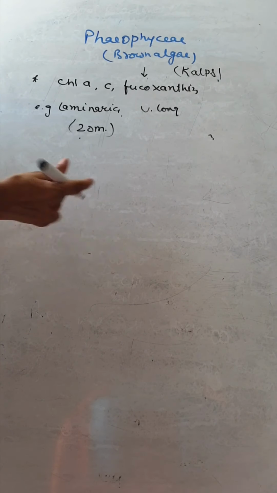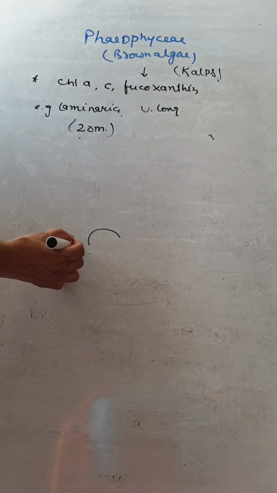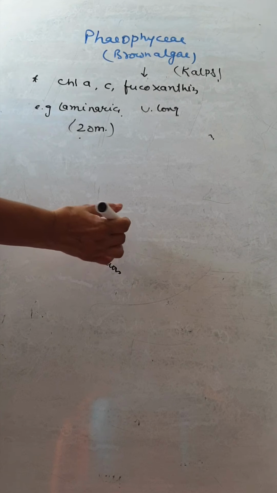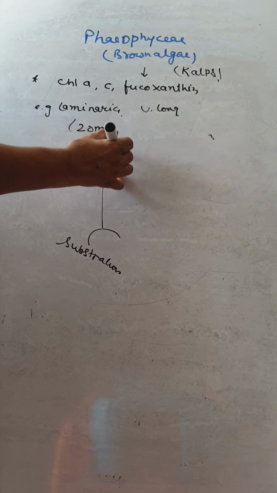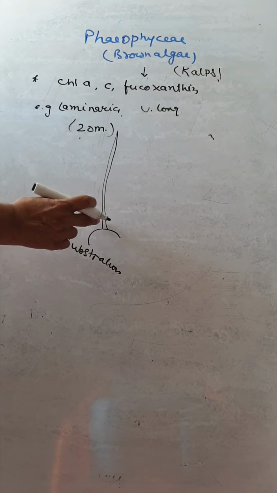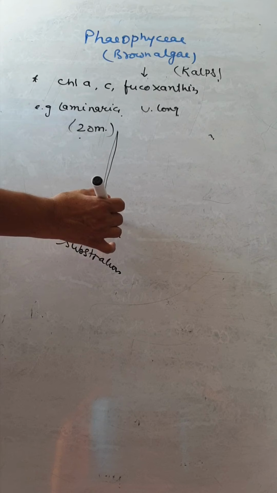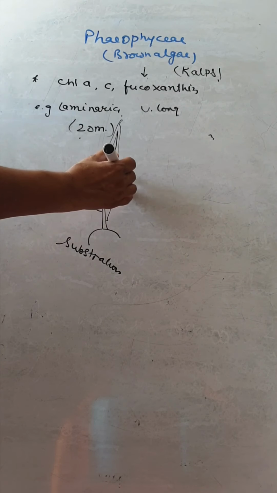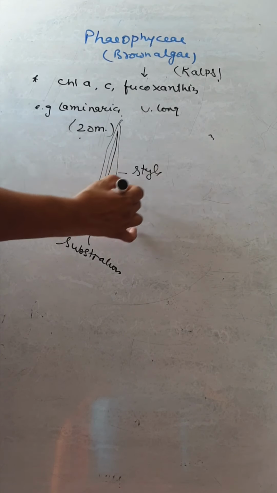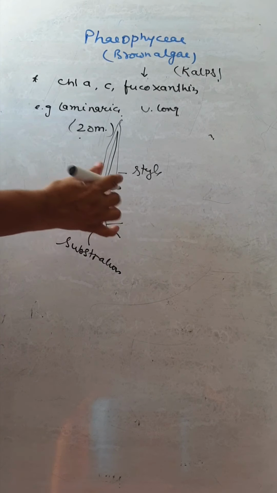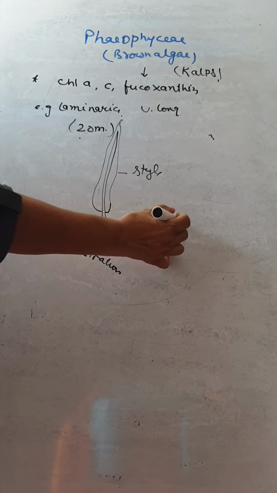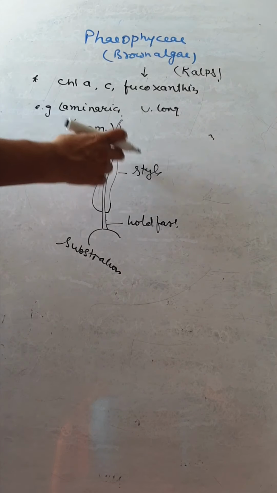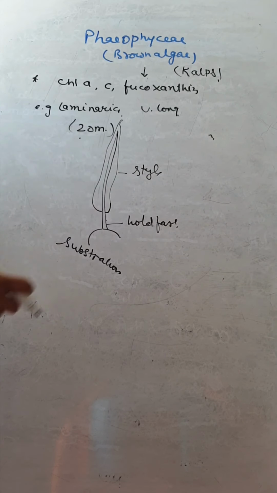The plant body is, for example, this is the substratum where it is attached. So the substratum, the rock may be there, and this one is the holdfast. The holdfast is there, and this is the leaf-like structure. The outside is the stipe.